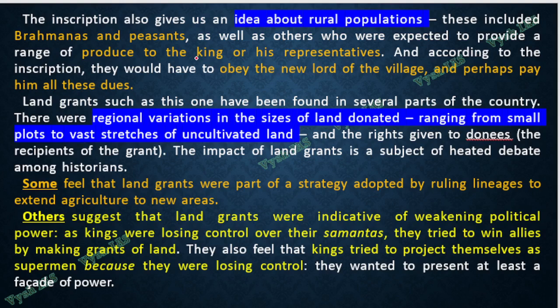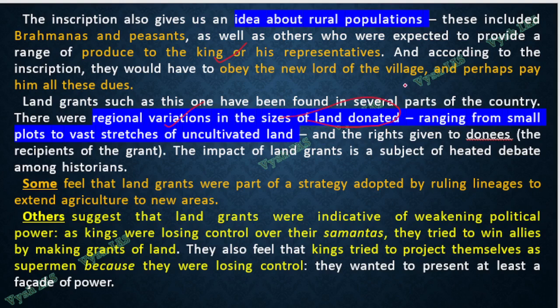Then again, in this rural population, I told you there are Brahmanas, there are peasants, there are the king and his representatives, everything is there. And there will be regional variation also in the size of the land donated, because if you get a small land, you have a certain level of respect.